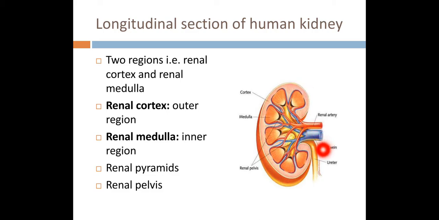Okay, then look at over here. This one is ureter, right? And the expanded part of ureter over here, or the cavity-like structure which is present over here, is called renal pelvis, which is a connection of ureter actually.